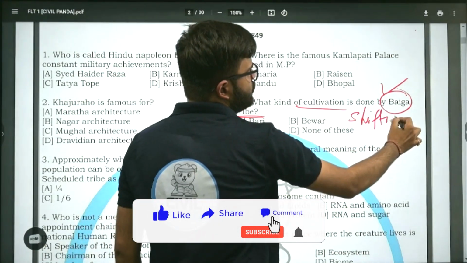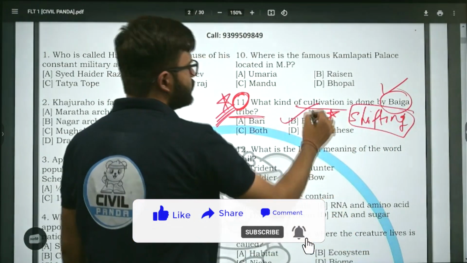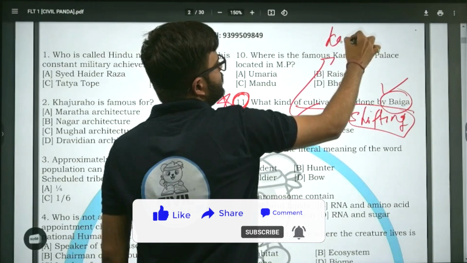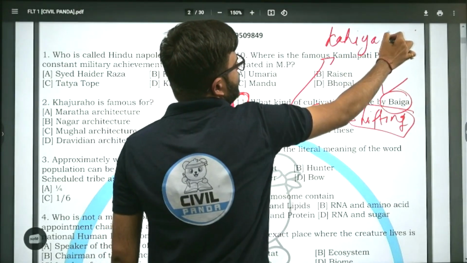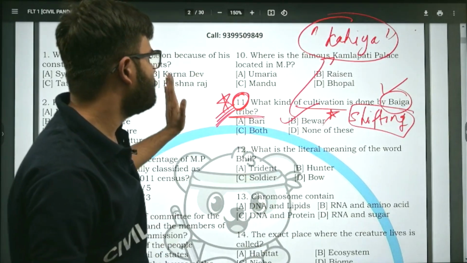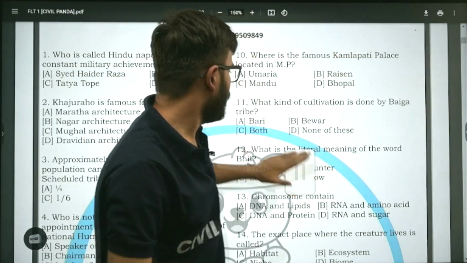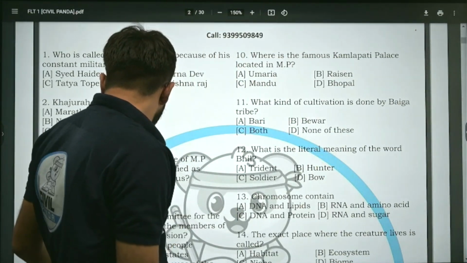The correct answer is Bewar, sometimes also known as Dahiya. It is a form of shifting cultivation that Baiga tribe of MP does. All right, do not ignore this question. All right, moving on to next one.